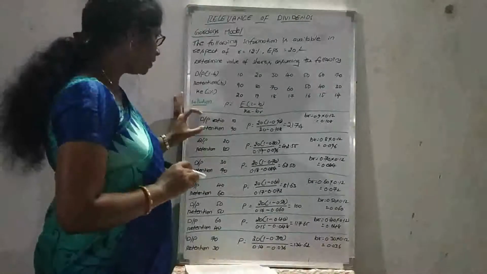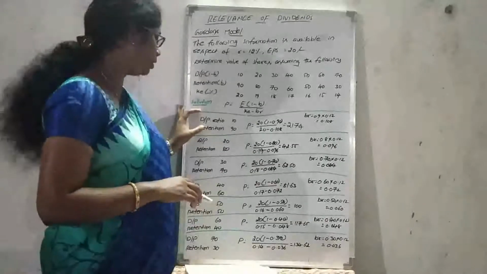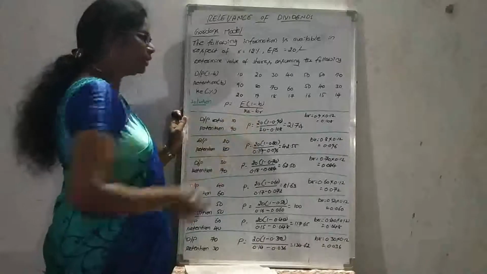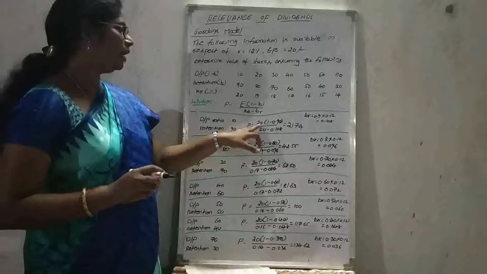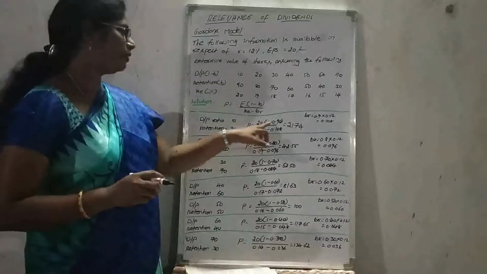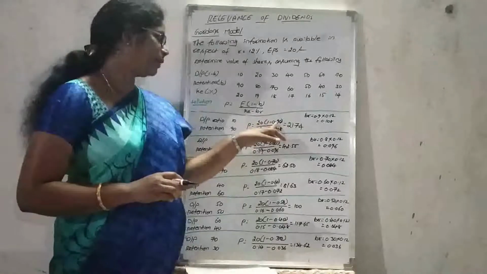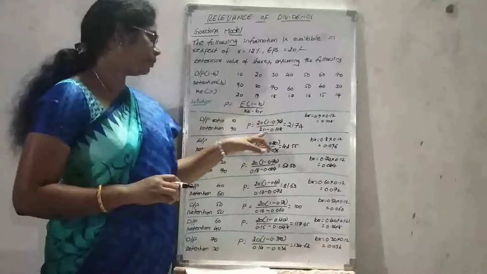Here the proportion is 10 to 90, 10 dividend payout and 90 retention. The value will be P equal to E, earning per share 20 rupees, into 1 minus B, where B is the retention value, 1 minus 0.90, divided by cost of equity 20 rupees minus BR.